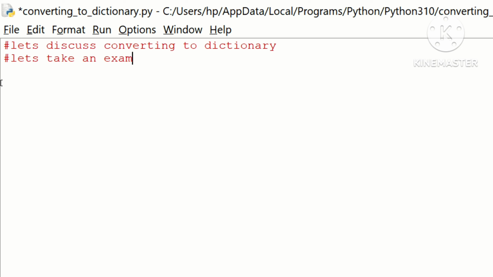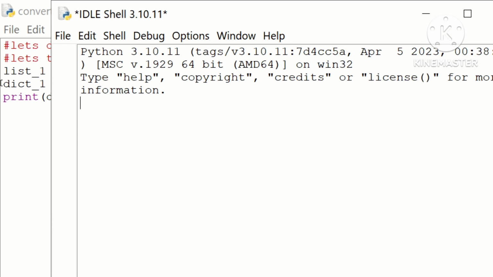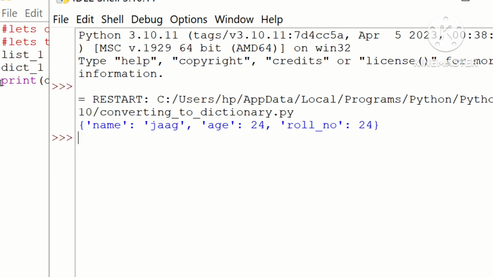Let's take an example. list1 = [('name', 'jog'), ['age', 24], ('roll number', 24)]. dict1 = dict(list1). print(dict1). Let's run it. See, the output is it converted into a dictionary and having the items mentioned in the example.